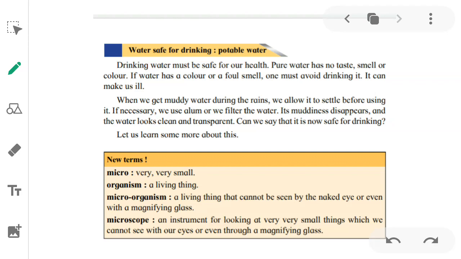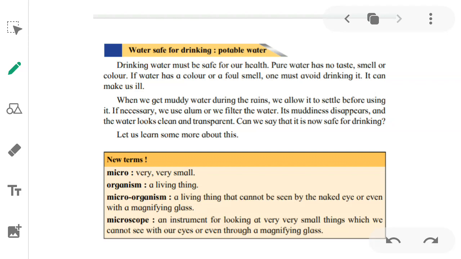So when the water is muddy, as we did in an experiment, we filtered the water by using alum. We swirled alum in the muddy water. Likewise, we can swirl alum in the water for our drinking purpose, but it may not completely filter the water. If the quantity of mud is less, then it may be possible that we may drink it, but if it's too much, then we can't drink such water.